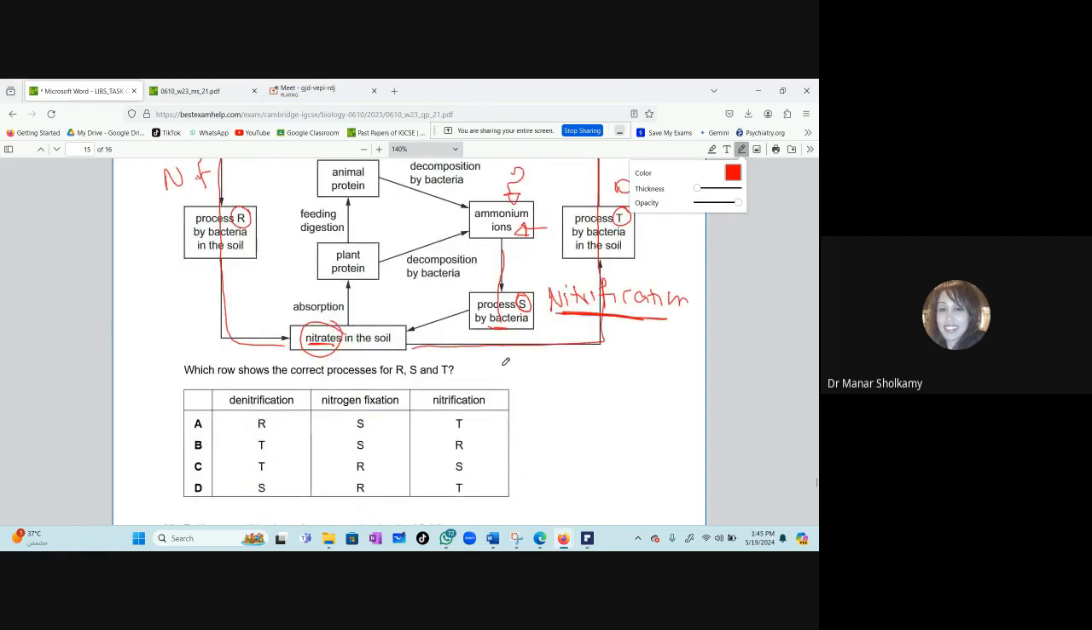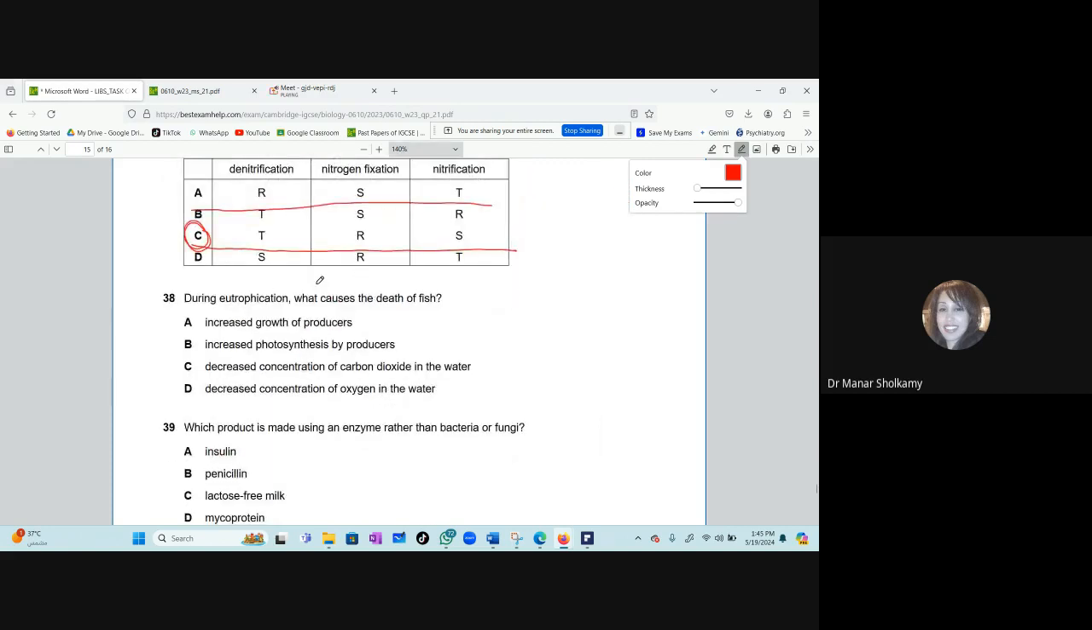So we already said that. We said T is denitrification. So denitrification should be B or C. Okay. Then what's the answer? You tell me. Nitrogen fixation. We said nitrogen fixation is R. Yes, C. Correct.